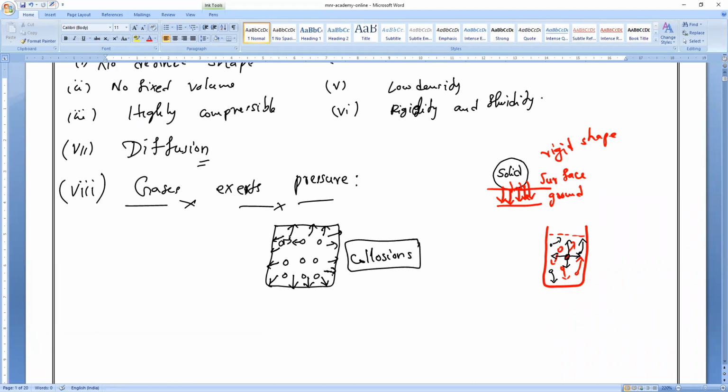What I'm saying? They will hit each other. The gas particles collide with one another and with the walls of the container, and they will keep on exerting more and more force.